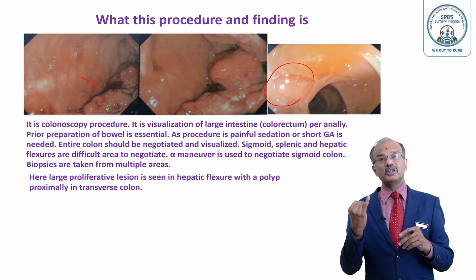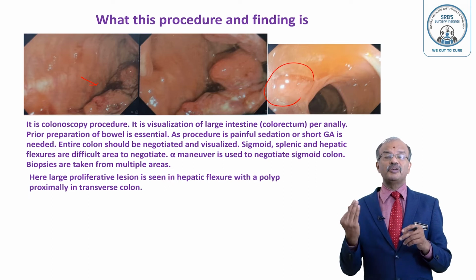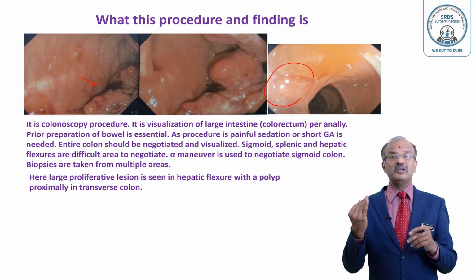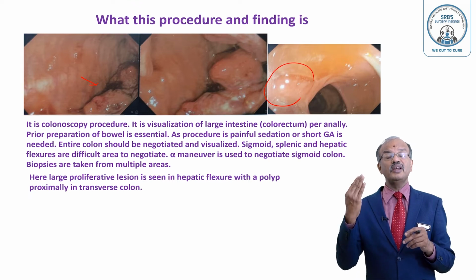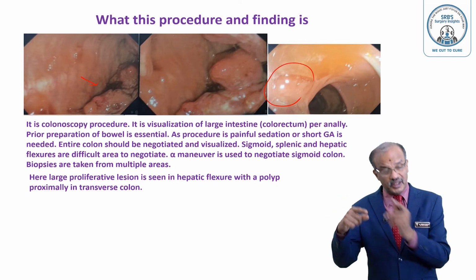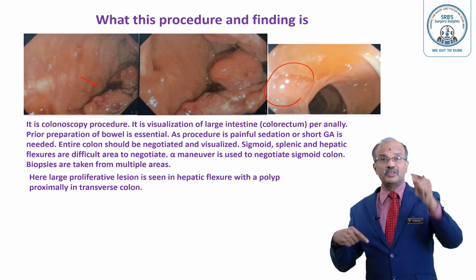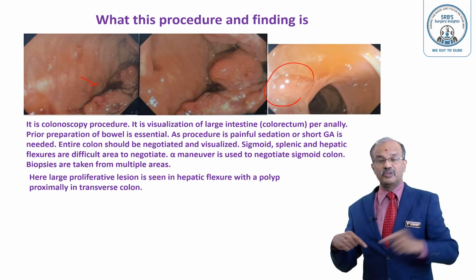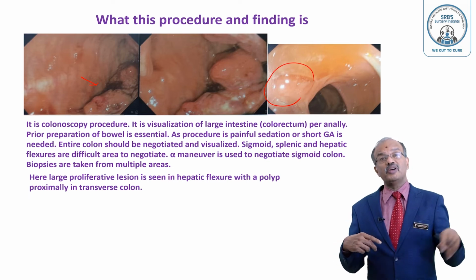Three areas are difficult to pass through. One is the sigmoid colon, second is the splenic flexure, third is the hepatic flexure. To pass through the sigmoid colon, the sigmoid colon is like this, you know, the colon like this, sigmoid. So it is the alpha maneuver. That is called the alpha maneuver.